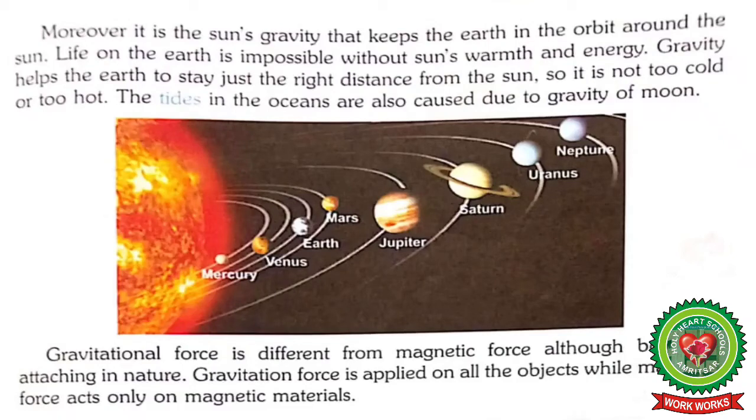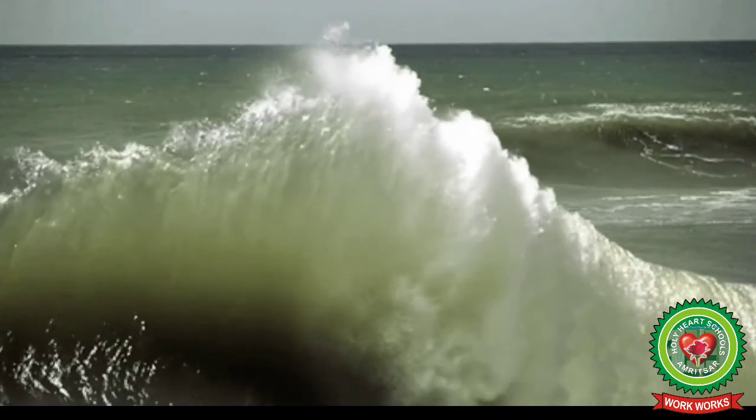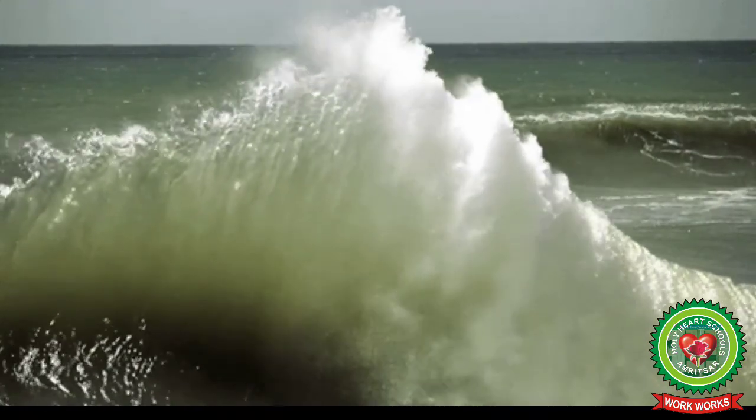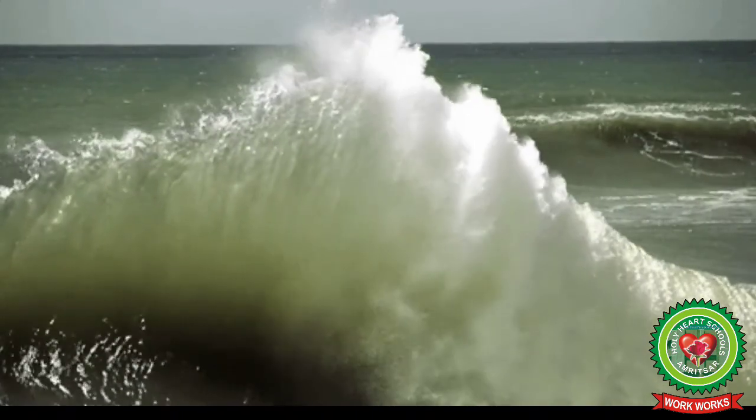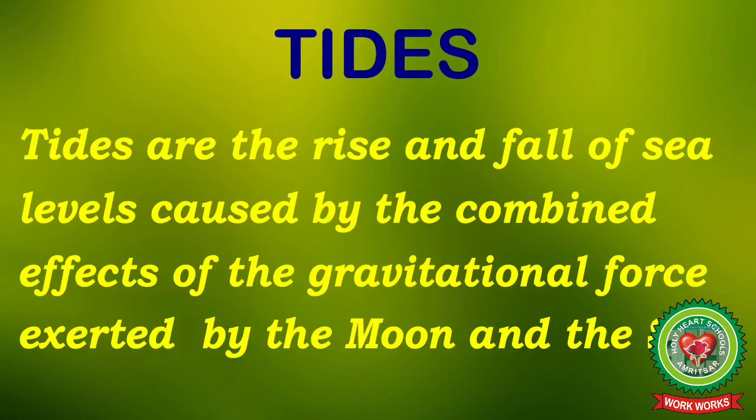That is why it is not too cold or too hot. The tides in the oceans are also caused due to gravity of the Moon. Now what are tides? Tides are the rise and fall of sea levels caused by the combined effects of the gravitational force exerted by the Moon and the Sun.